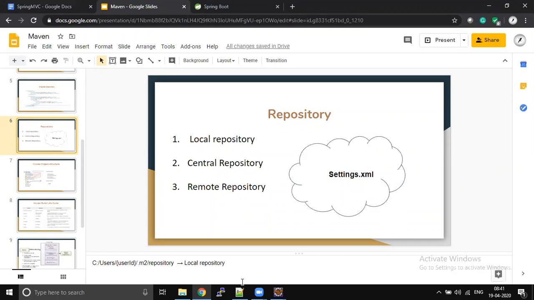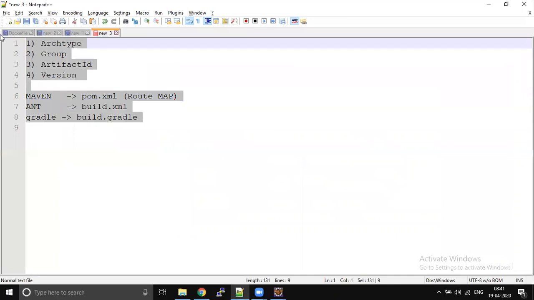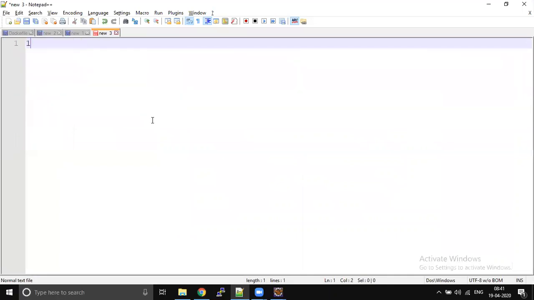The local repository, as far as I know, on Windows, and I believe Mac follows the same, is this: every system will have a users folder, and inside that your username.